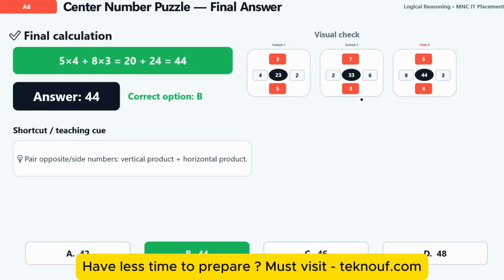I hope you understood. Now let me go through the verbal ability questions which can appear in your exam as well.